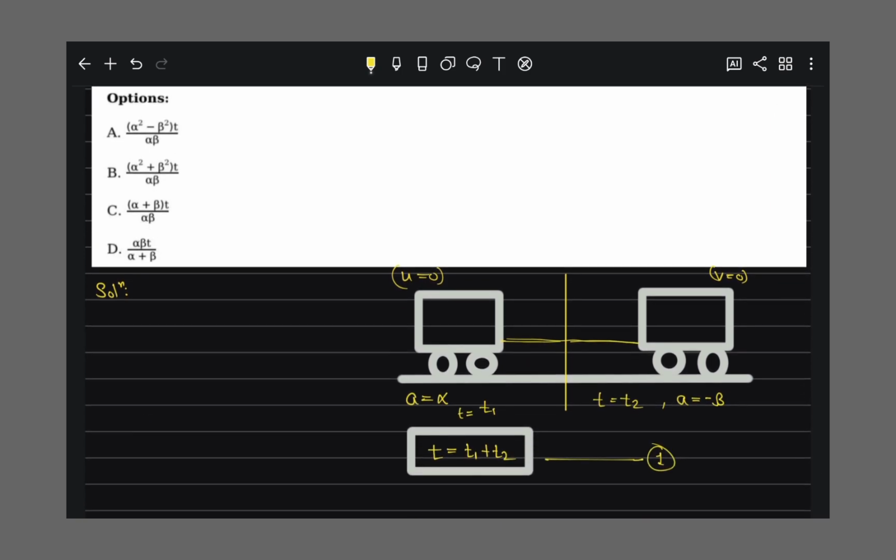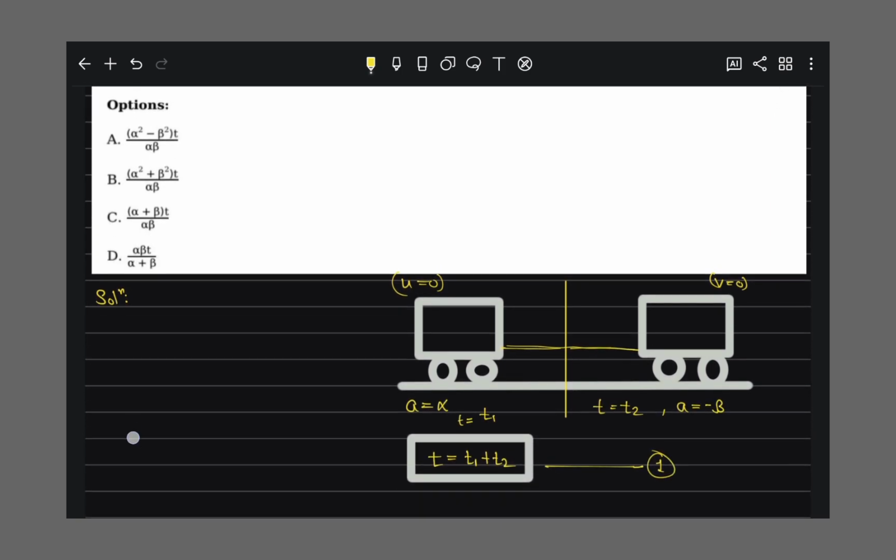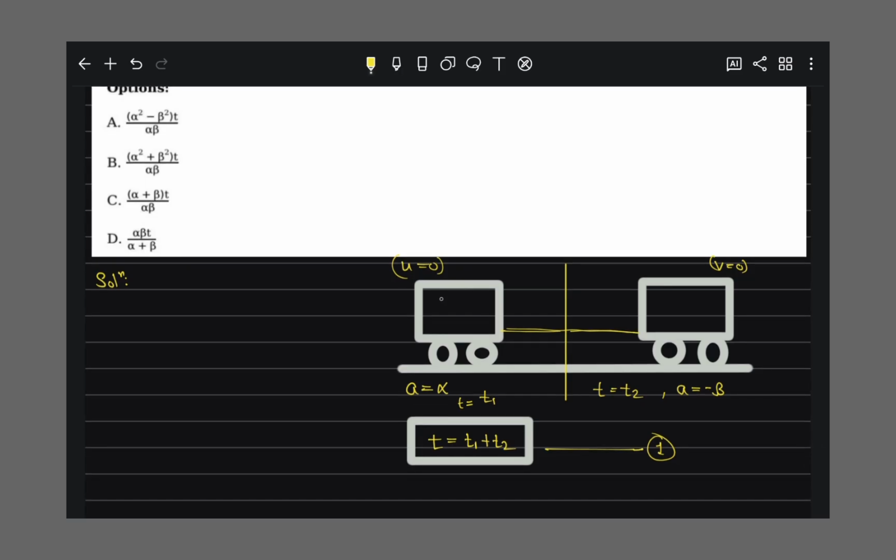Then they are asking the maximum velocity, what is their maximum velocity, right? As the car accelerates, before reaching the deceleration point, there is some point where the maximum velocity is achieved by this car. So I start from v is equal to u plus at. Their initial speed is 0, acceleration is alpha and time is t1. So t1 is equal to v upon alpha. This is equation second.